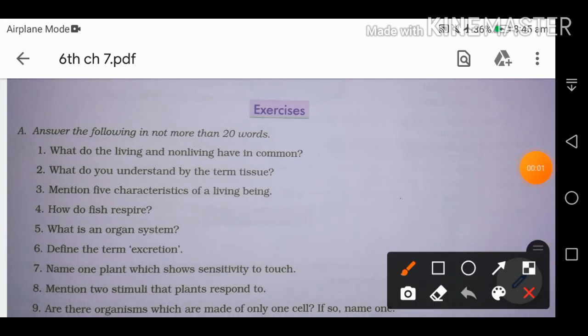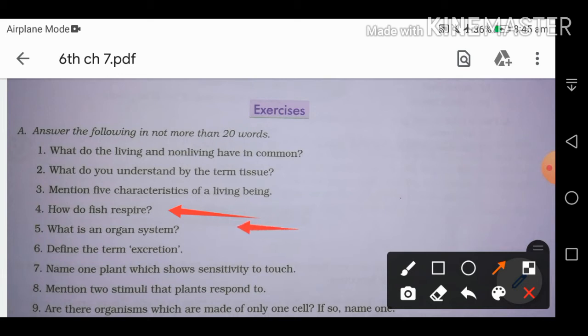The next we have: how do fish respire? They take water inside and use the dissolved oxygen in the water. In this way they respire.